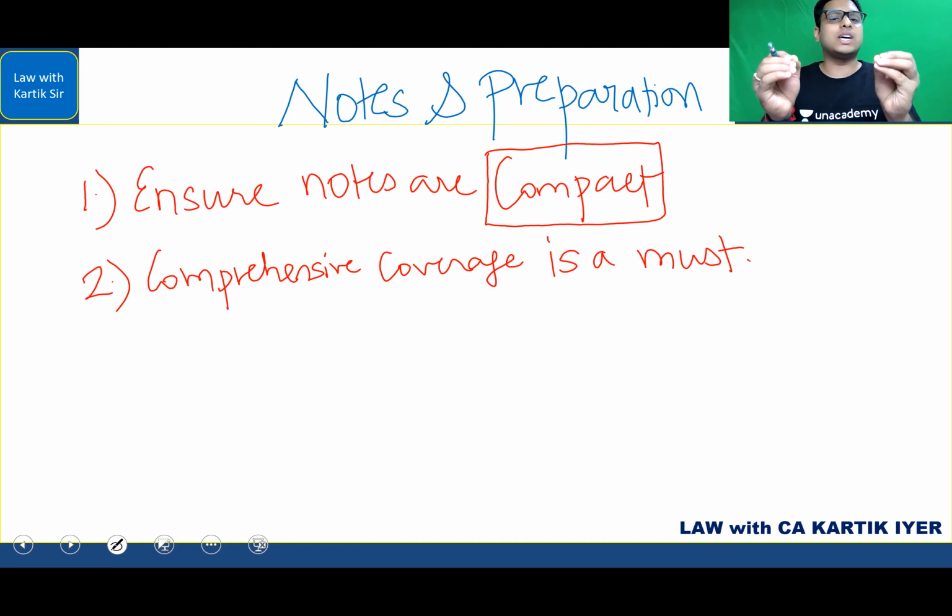Next question you will be asking, sir, why do you say so, sir? What is the main reason? Can't we leave out of 15 chapters? Can't we just leave 2 chapters in option? What is wrong in that? So imagine this. CA exams are completely unpredictable. Okay. You never know the tough questions are going to be asked from which chapter and the easy questions are going to be asked from which chapter. Okay. You never know that.